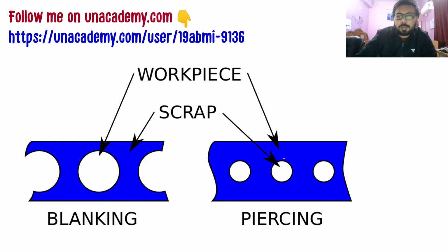And in piercing, the workpiece is this sheet which is left with holes, and this part which is removed is scrap. So blanking and piercing or punching have different things as workpiece and scrap, and this figure clearly shows what they are.